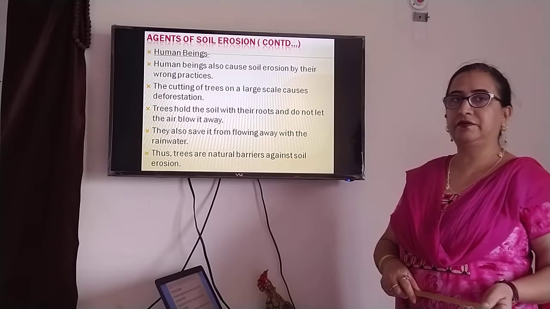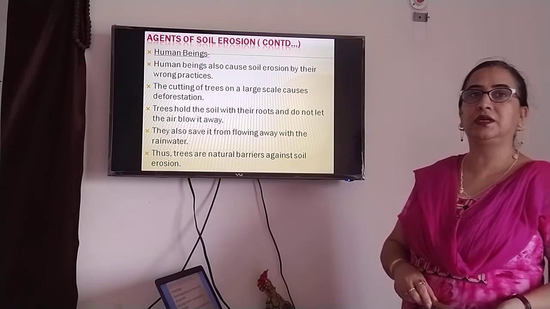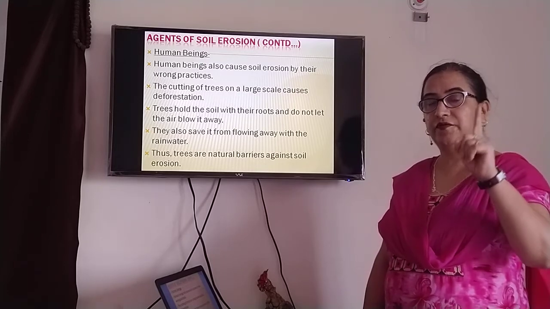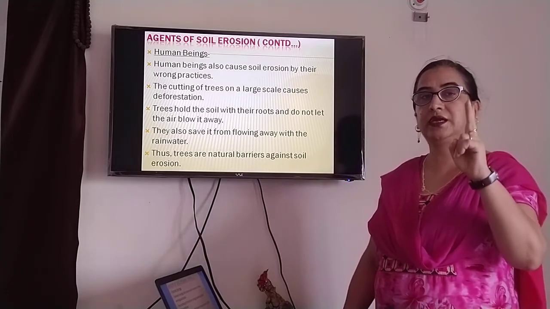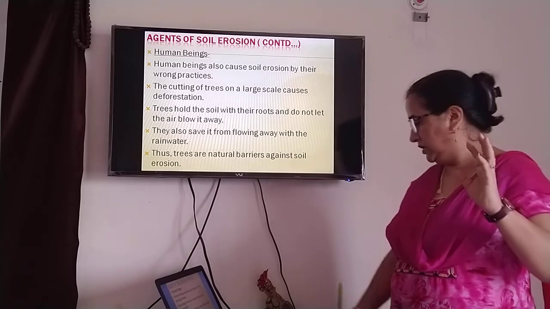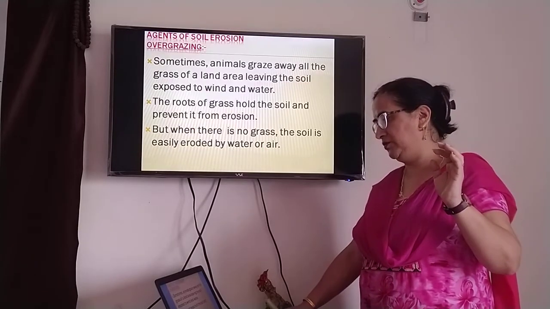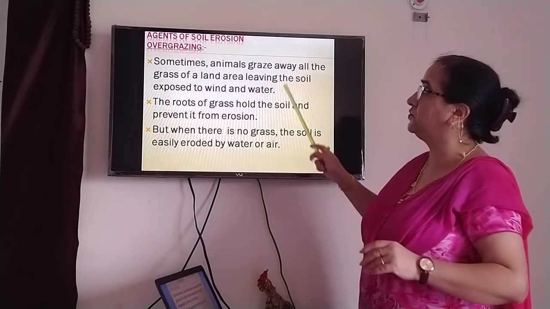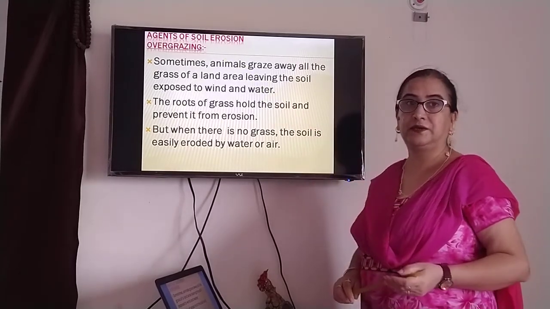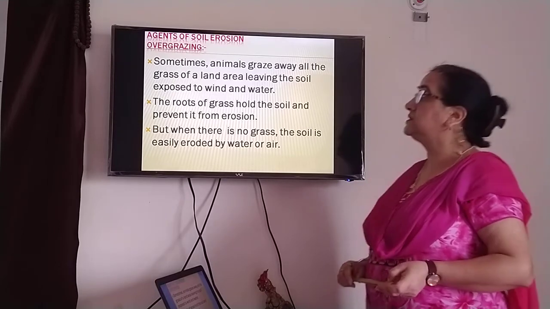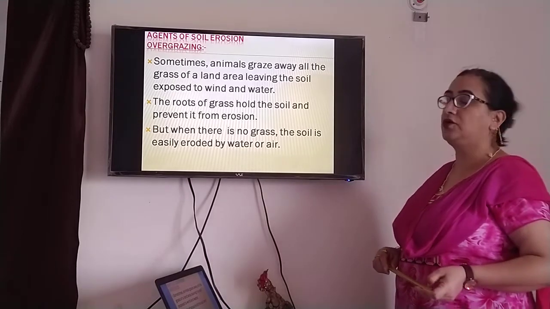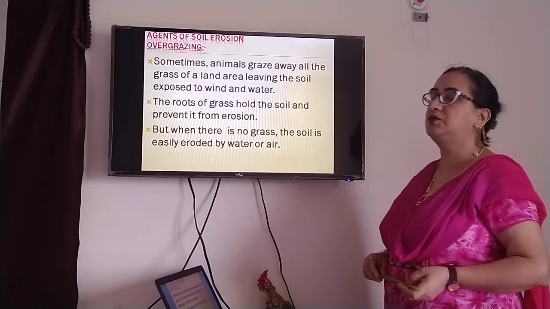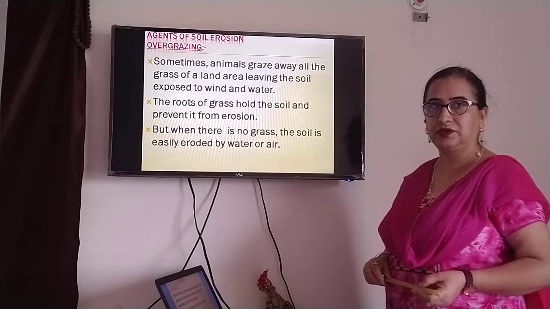Now in the previous chapter, we were discussing agents of soil erosion. Let me recap it again. First, wind. Second, water. Third, human beings. Up to human beings, we have already discussed. Now the fourth one, overgrazing. Sometimes animals graze away all the grass of a land area, leaving the soil exposed to wind and water.